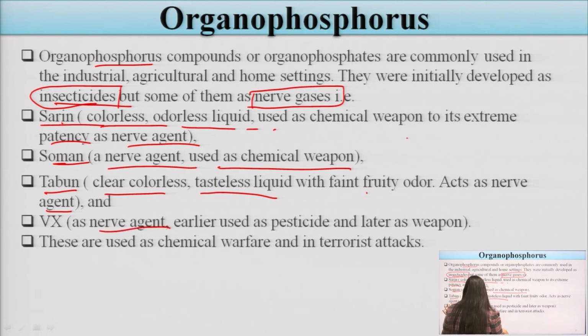Earlier these organophosphorus compounds were used as pesticides and later as weapons. They are also used in chemical warfare and in terrorist attacks. From here you can get to know how these organophosphorus compounds are used, and you can also imagine what their toxic effects are.